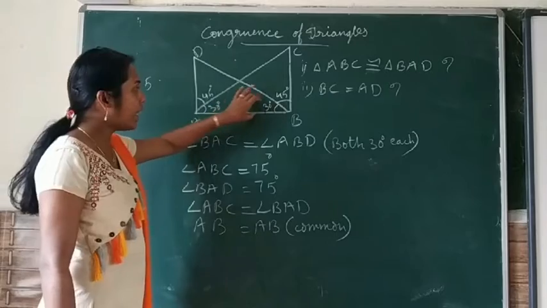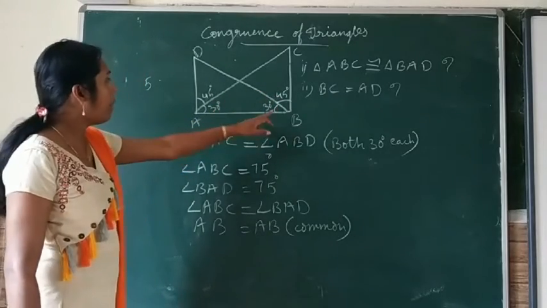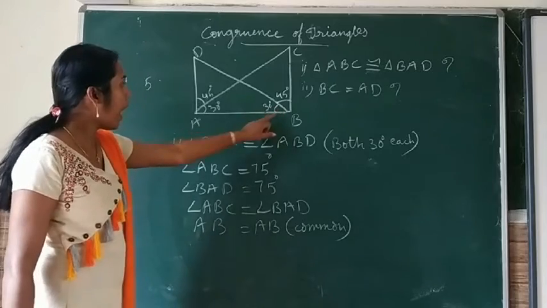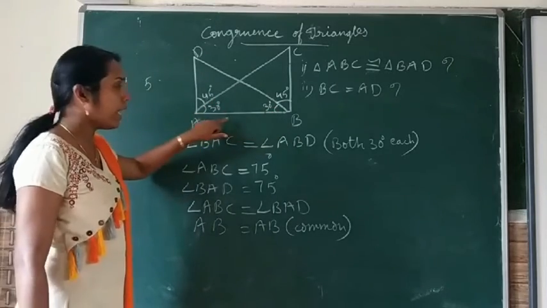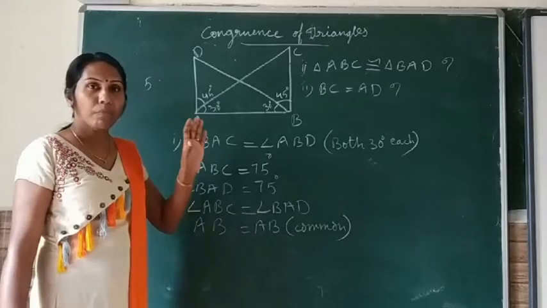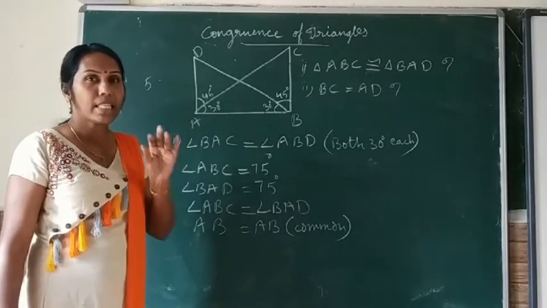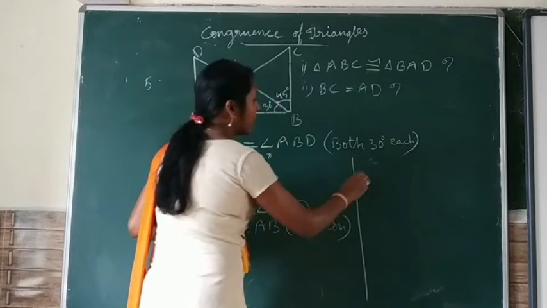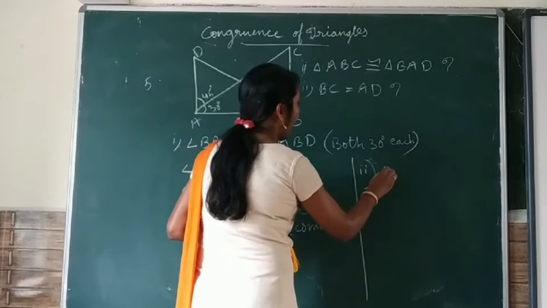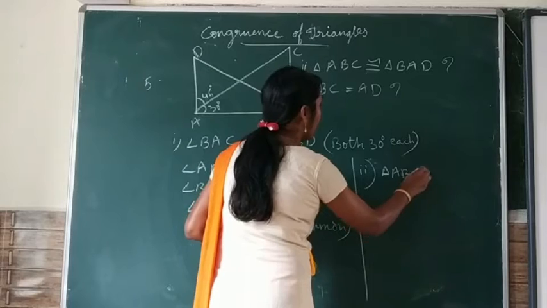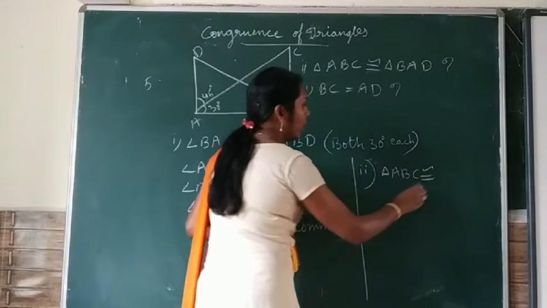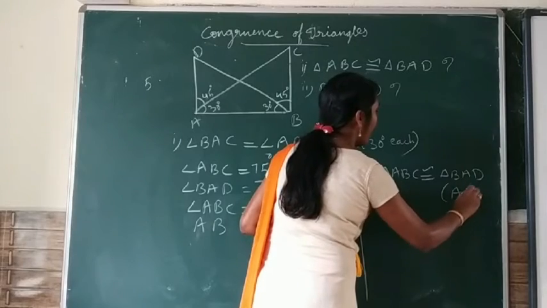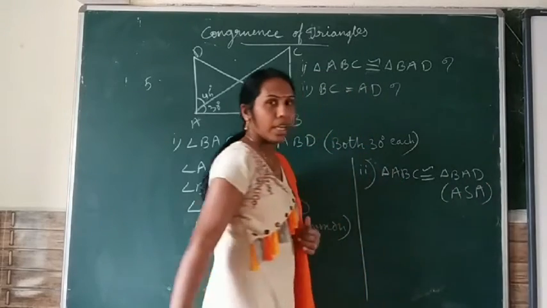Angle, side, angle. In the other triangle BAD, also we have taken angle ABD, angle BAD and the side AB. Therefore, we can apply the congruence criterion ASA over here. Therefore, we can answer the second question: triangle ABC is congruent to triangle BAD by ASA congruence criterion.